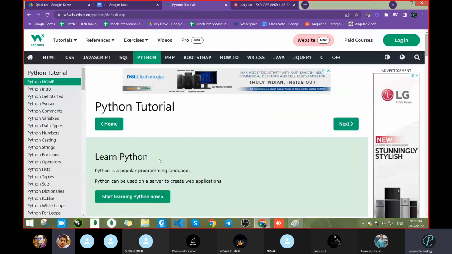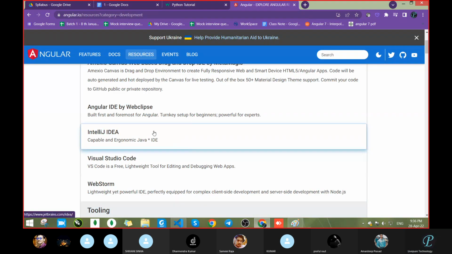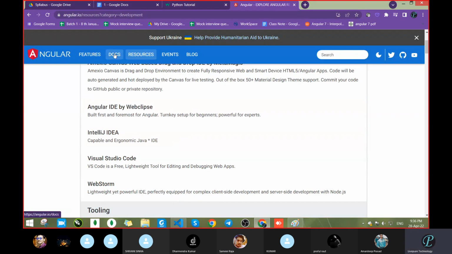It will not reload the page again and again. Because we are changing the content, it will just switch the content, it's not going to change the page, it's not loading the page.